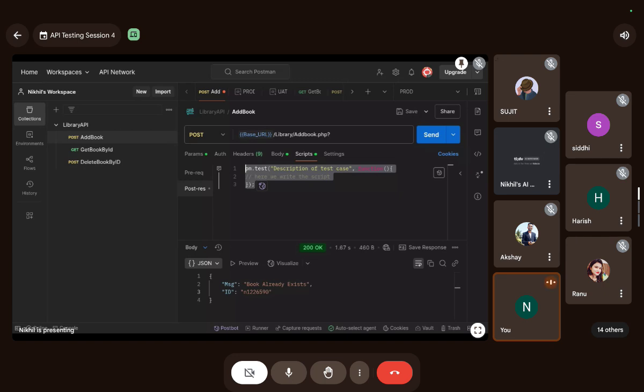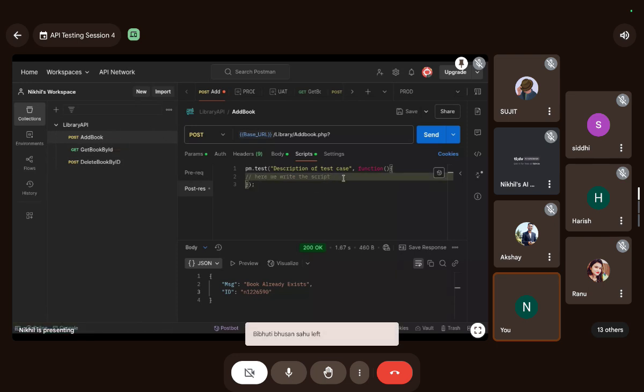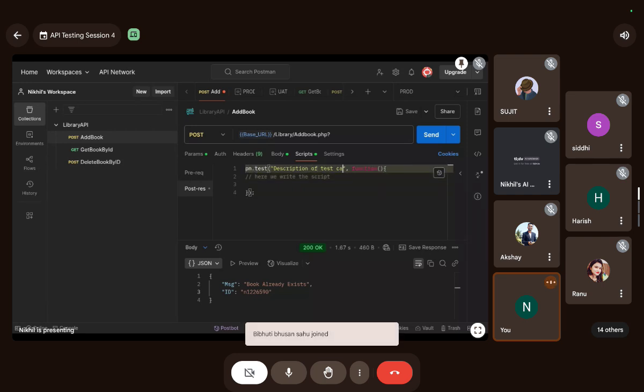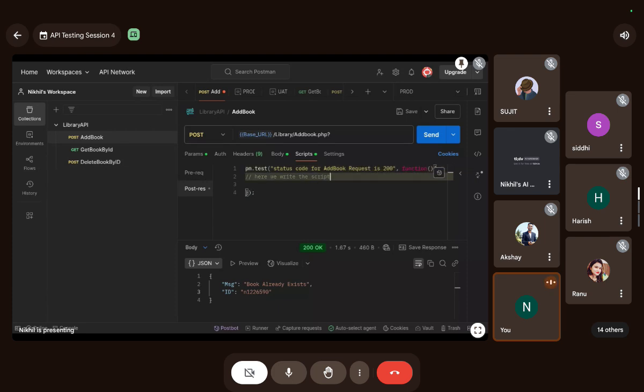Okay guys, so let's add a validation to have the status code as 200. I am testing that the status code for the add book request is 200, so I will add a description: status code for add book request is 200. And that's very simple, guys, trust me.